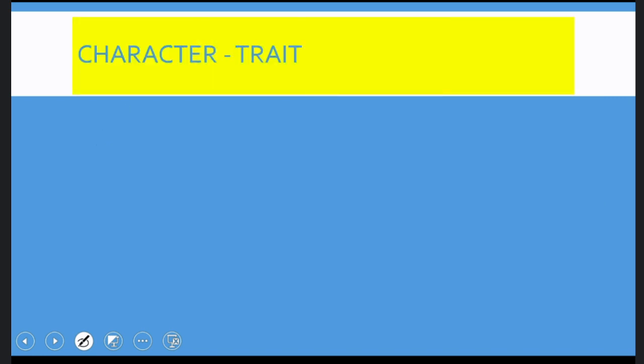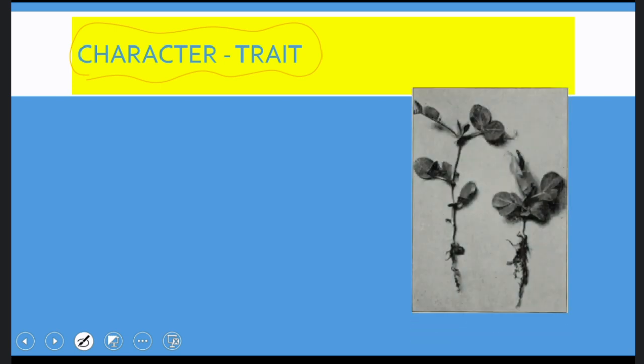Okay? Next, coming to the difference between character and trait. Most of the students fail in distinguishing between these two. So that's the reason why I have put this here. So what is a character? When we speak of a character, it is the feature that distinguishes an individual.